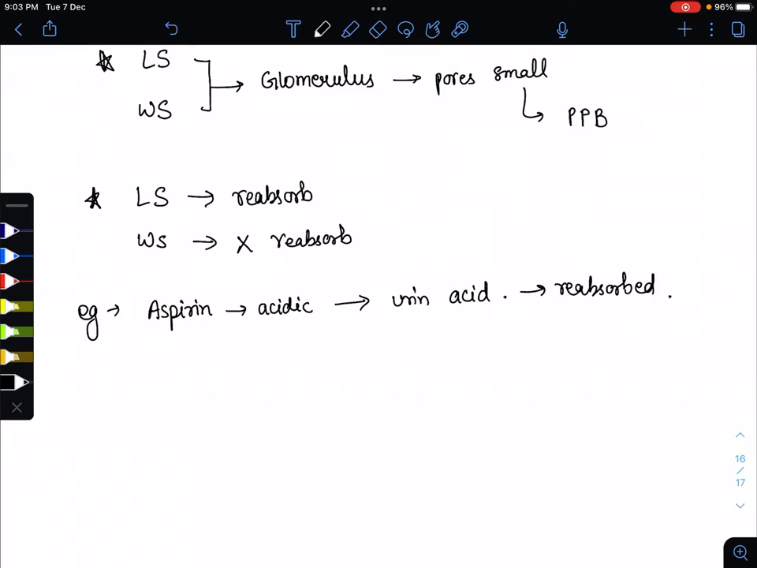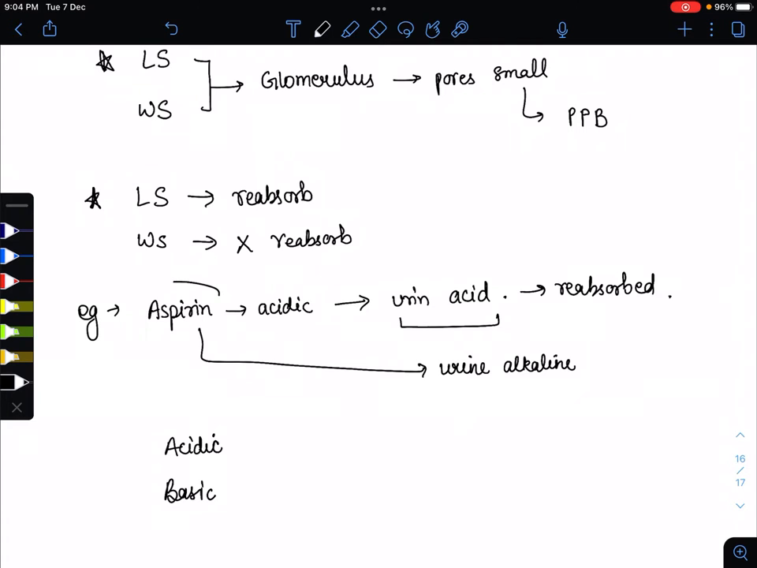So for removing the aspirin, we have to change the medium. We can't change the medium of the drug, but we can change the medium where it is present at that time. How can we remove the aspirin toxicity? We can remove it by making the urine alkaline, or we can say by changing the urine medium. To change the urine medium we can use either an acidic or a basic compound. If aspirin is an acidic drug, we have to make the urine basic.